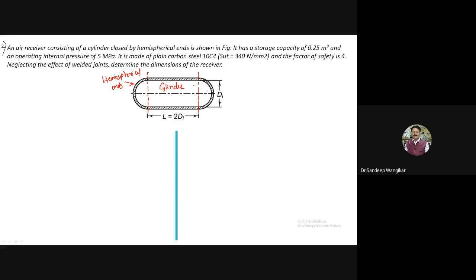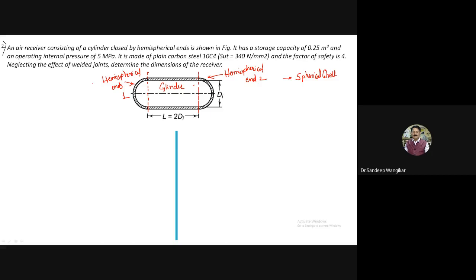Now two hemispherical ends: this is hemispherical end 1 and this is hemispherical end 2. Two hemispherical ends will give rise to a spherical shell. So while calculating, I will consider this diagram as a cylinder and a spherical shell. So it is a combination of cylinder and spherical shell.